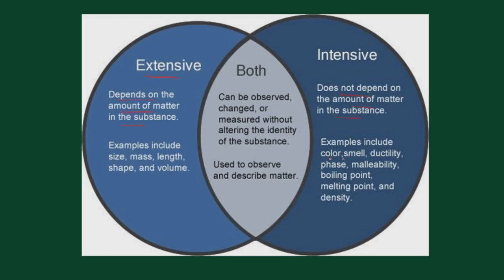The examples are color, smell, ductility, malleability, which we have seen here, and here the examples are size, mass, length, etc. Both these properties are used to describe the matter and they are all observable properties, or they can be changed and measured without changing the identity of the substance. So this is all about intensive and extensive properties of a thermodynamic system.